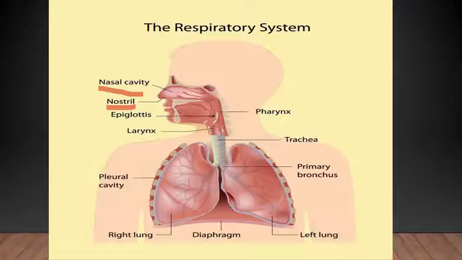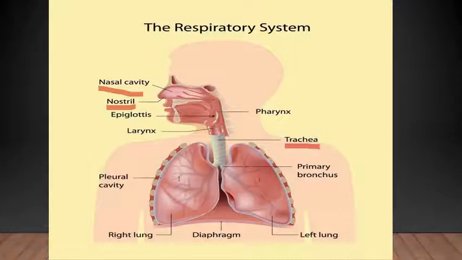The air then goes into the windpipe. Okay, the windpipe is called trachea. See here, you can see trachea. So the air enters through our nose and goes inside the windpipe called trachea. The air finally enters the lungs. These two are the lungs. You can see two big bean-like organs, right? Those two are called the lungs.